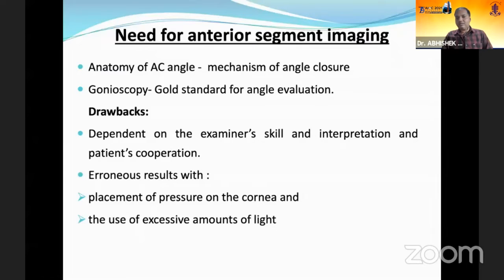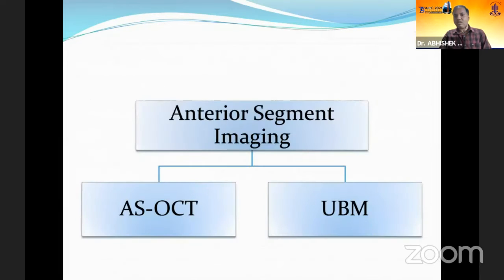Till recently, gonioscopy was the only gold standard for angle evaluation, and no imaging modality was as such available. But gonioscopy has its own drawbacks. It is dependent on the examiner's skill and interpretation, as well as on patient cooperation, and it gives erroneous results with the placement of pressure on the cornea and use of an excessive amount of light. Now, what are the imaging modalities available for anterior segment imaging? There are two modalities: the anterior segment OCT as well as the ultrasound biomicroscopy.